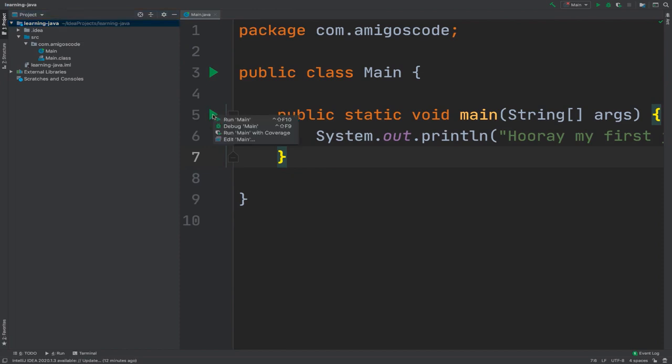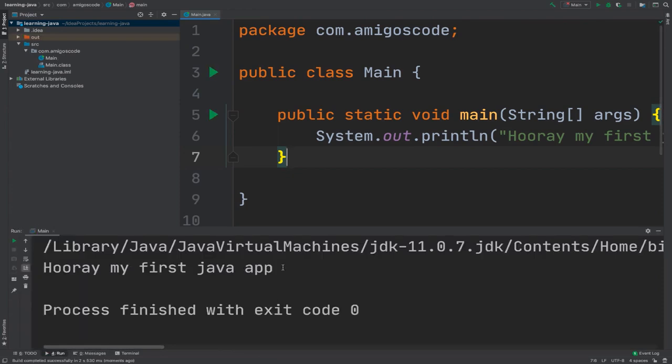If I run the program, and if you notice closely at the bottom, it says building, and then it runs the actual application, right? But now you can see that we have this out folder. I deleted it, but we have it again.